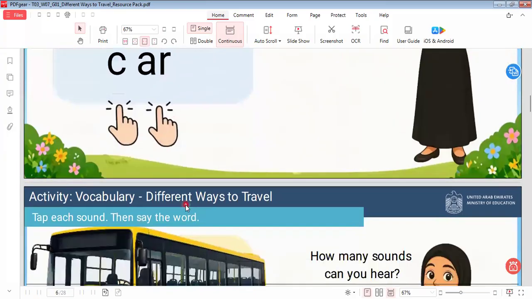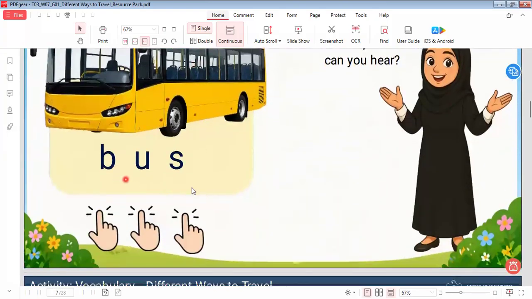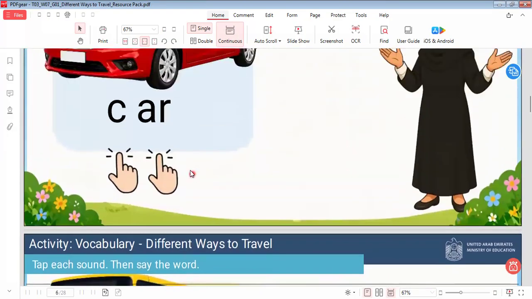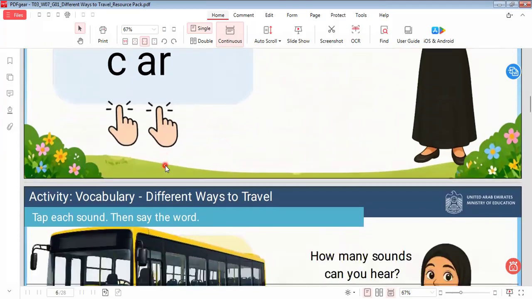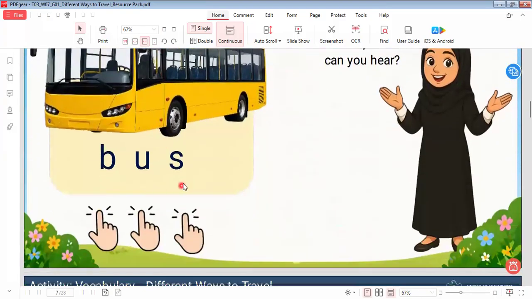The second one. Here we have bus. How many sounds? One, two, three. Three sounds. Here I talk about phonics, or pronunciation, when we pronounce the word. Here we have car, so we have two sounds. Here we have bus, three sounds.